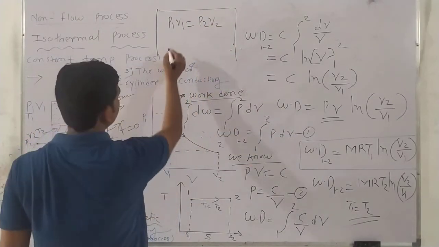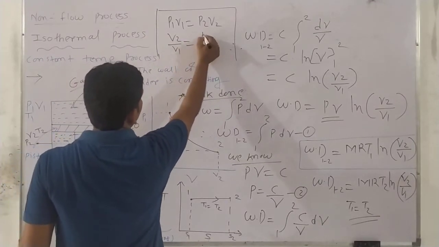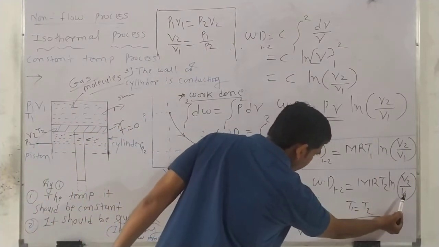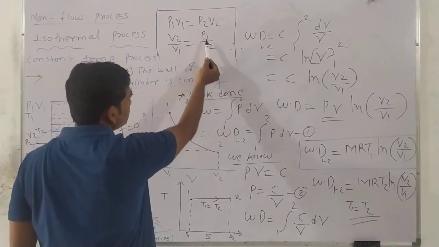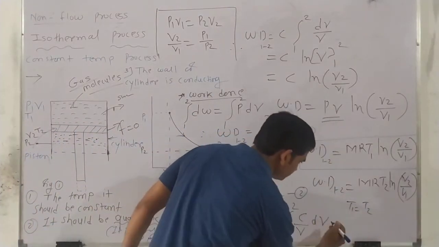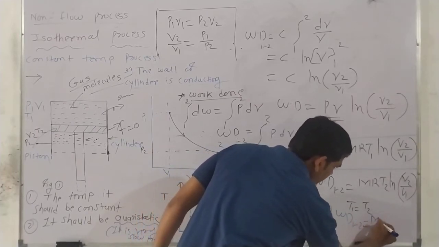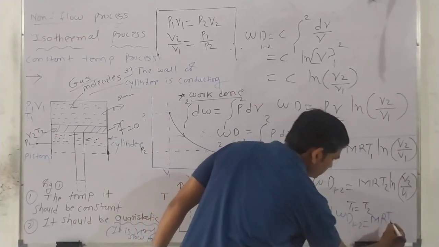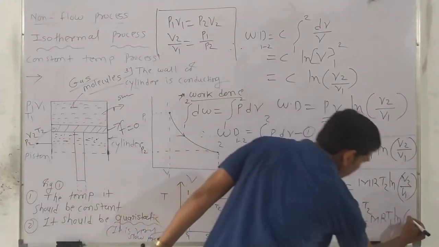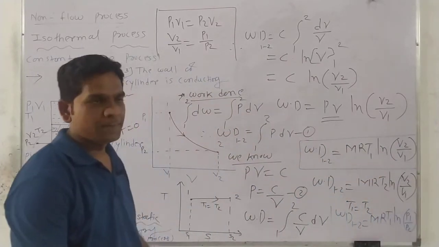So V2 upon V1 is P1 upon P2. This V2 upon V1 is also replaced by P1 upon P2. Once again we get another equation: work done is equal to mRT1 ln P1 upon P2.